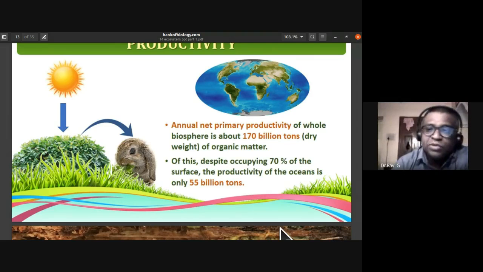So the contribution from the oceans to the annual net primary productivity is lesser.